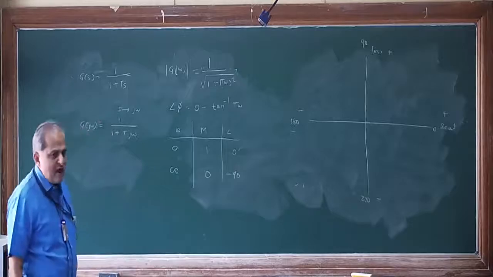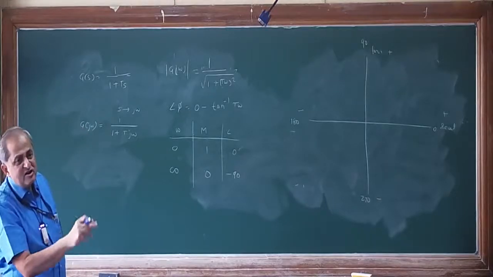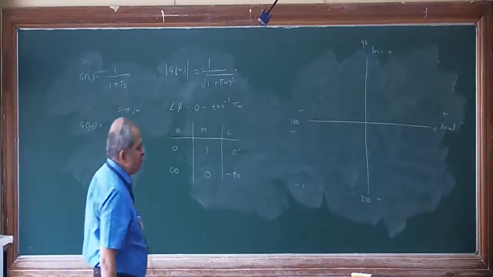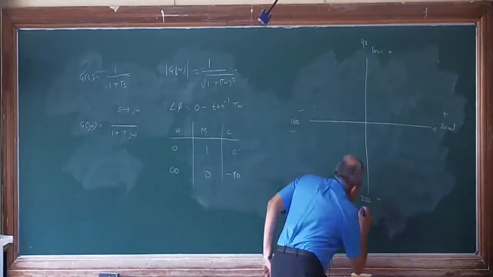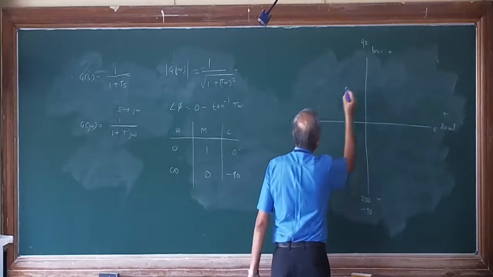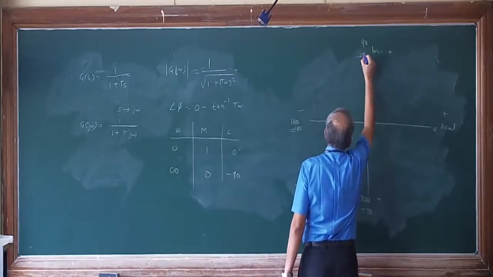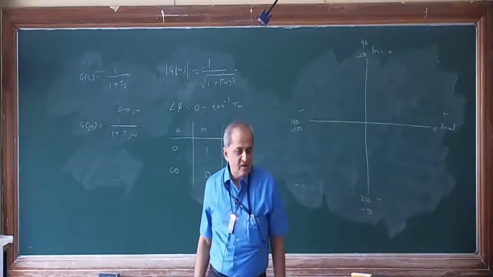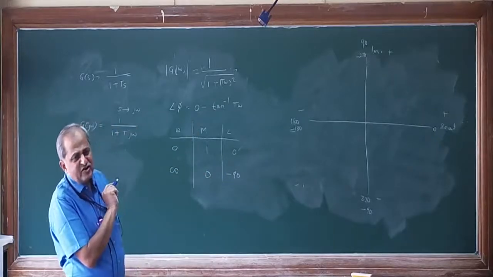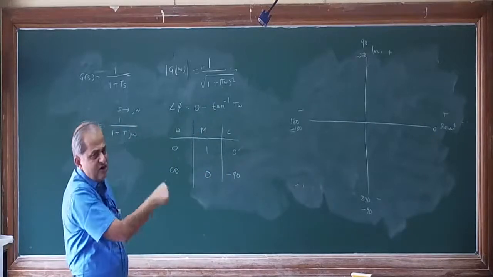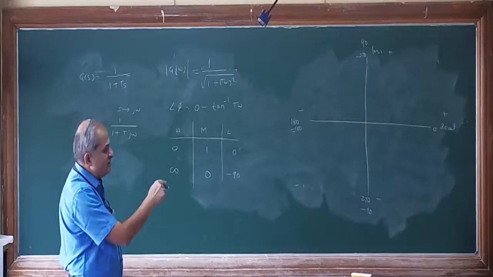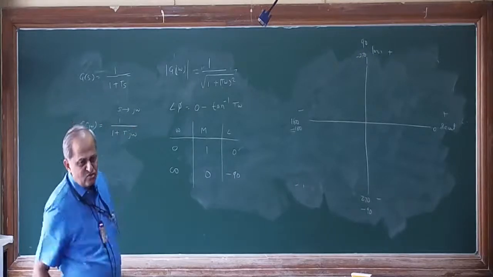At the same time, if the angle is measured in a clockwise direction, it has to be measured in a negative sense. That means if this is 0, this becomes minus 90, this becomes minus 180, this becomes minus 270. So if you measure the angle in counterclockwise direction, it is 0, 90, 180, 270. In clockwise direction, it will be minus 90, minus 180, minus 270.